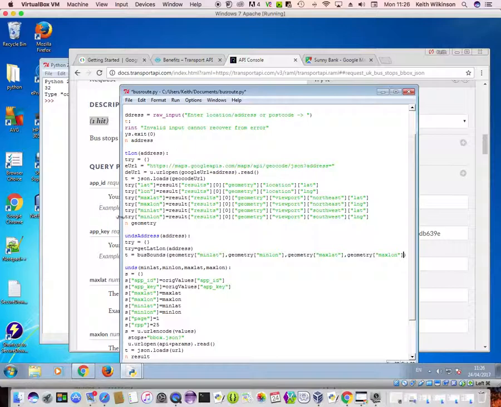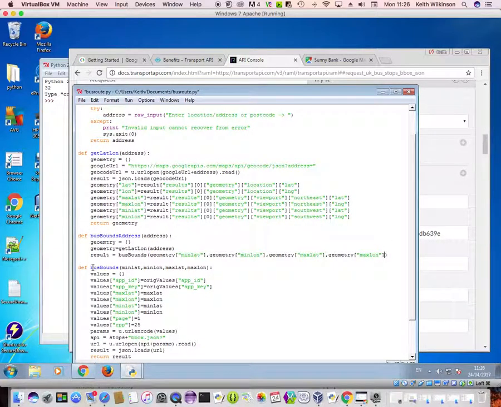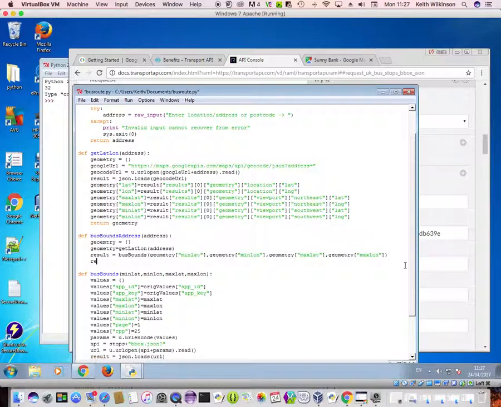So now let's just stretch this a little bit so I can see. So all I'm doing is calling the lat lon, this one, to get the geometry. I've reset the geometry to empty because I don't know which function is going to be calling it at any one point, but I'm using this one. So I'm resetting it to 0, calling it, and then getting the bounds. And the last thing is, once I've got the result, I just need to return that to whatever called this. Return result.